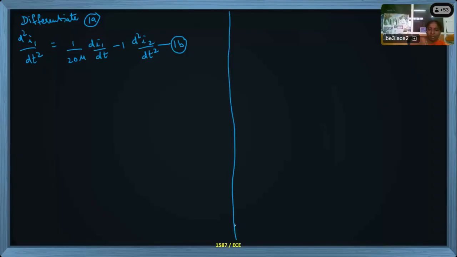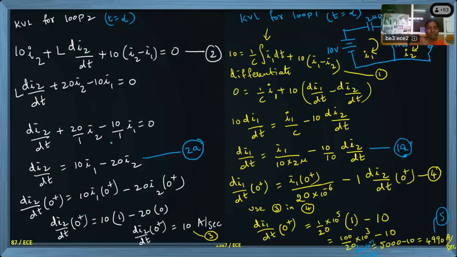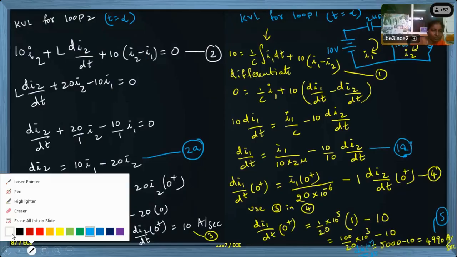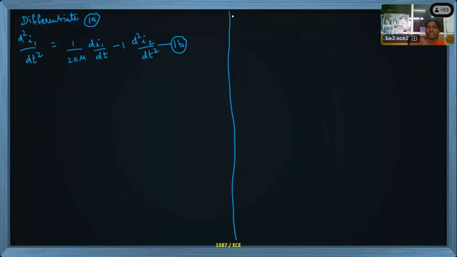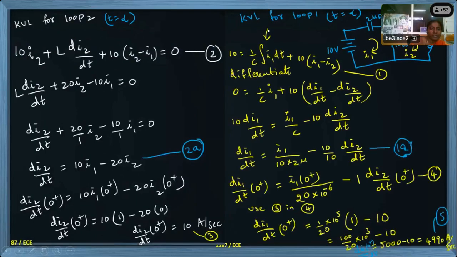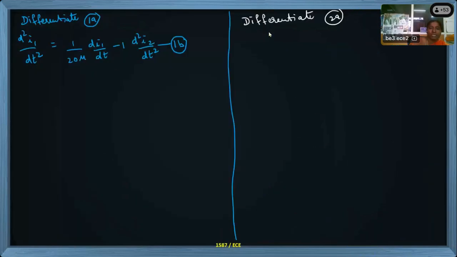Now I will go with 2a and differentiate. So the 2a equation is di2 by dt. If I differentiate the 2a equation, the left side di2 by dt will become d square I2 by dt square.